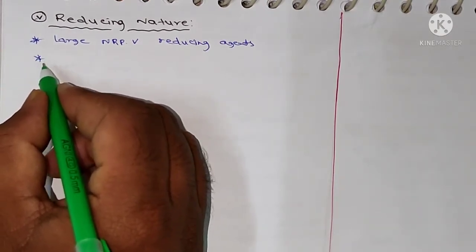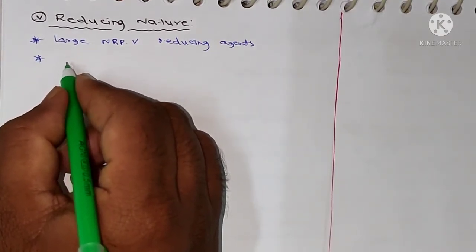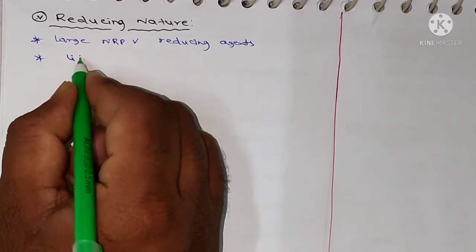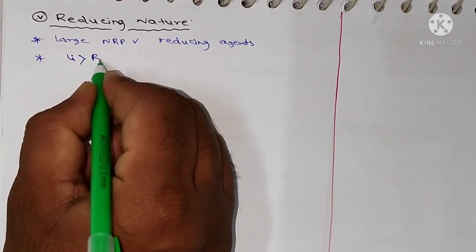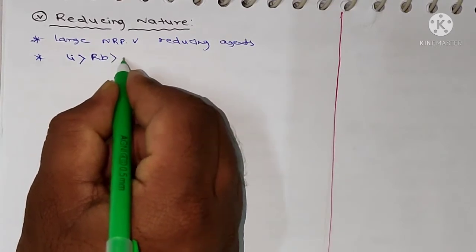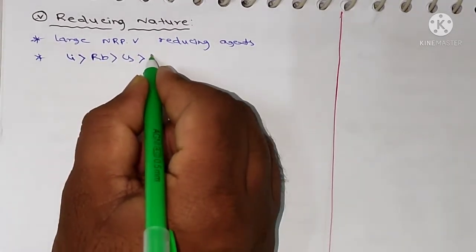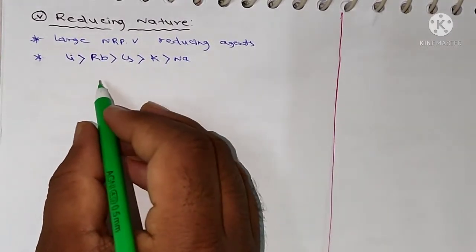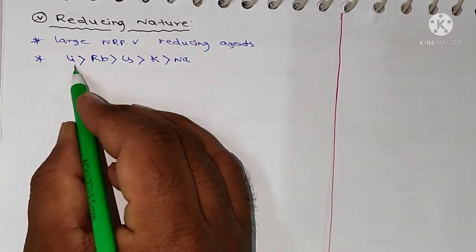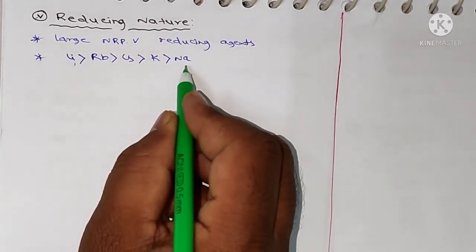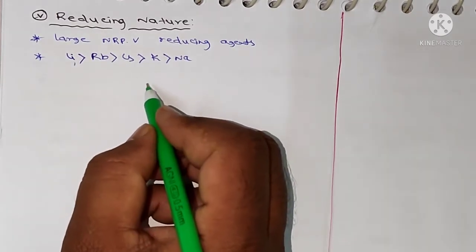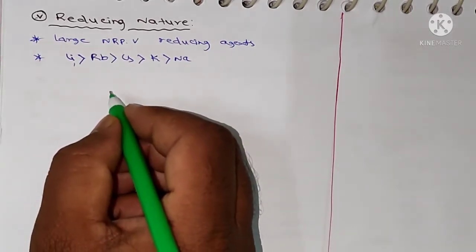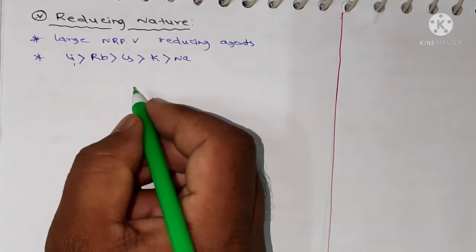According to reduction potential values, the strength of metals: lithium is a strong and powerful reducing agent. So lithium greater than rubidium greater than cesium greater than potassium greater than sodium. Here lithium is a strong and powerful reducing agent, and sodium is the least powerful reducing agent. This reducing power depends upon the overall change, that is sublimation enthalpy, ionization enthalpy and hydration enthalpy.